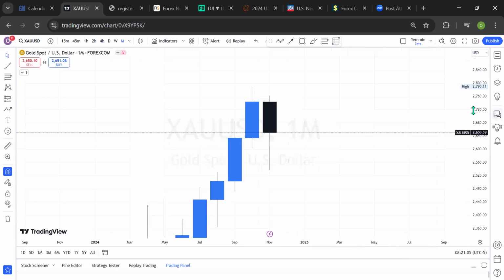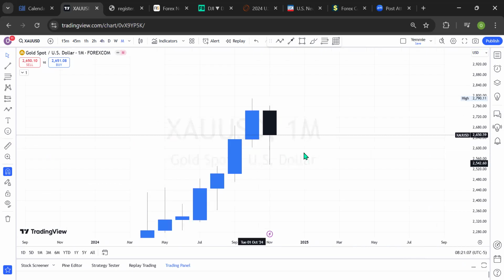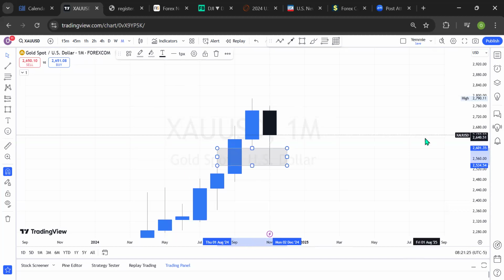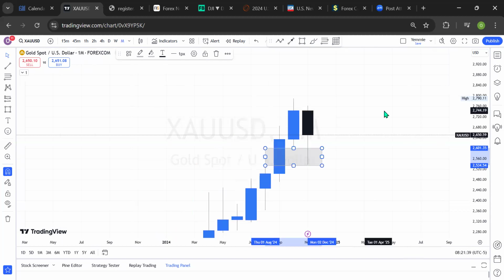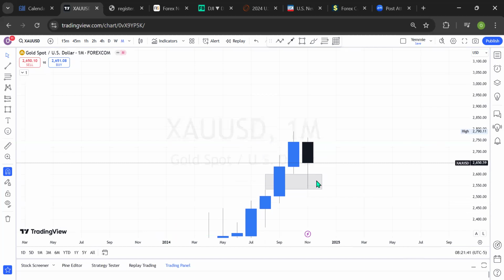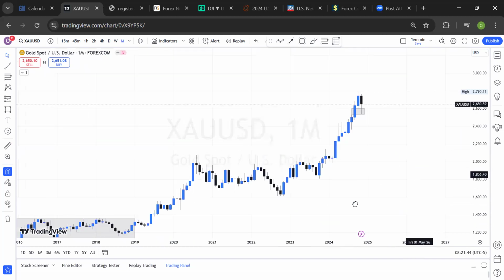We saw how the market has actually moved and how it has rejected the price level. At the beginning of the month of November, my analysis was to wait and see how the market will play out within this range, and that is exactly what happened. The movement here to this price level is called a fair value gap level, and what the market did in the monthly time frame for gold is to move directly straight down to fill up that essential price level, and that is exactly what gold has done. After filling up that fair value gap level, it rejected immediately, and currently it's forming more or less like an armor, but then at a resistance zone, that will be a hanging man formation pattern when it comes to candlestick. But then what are we expecting on gold for this week?